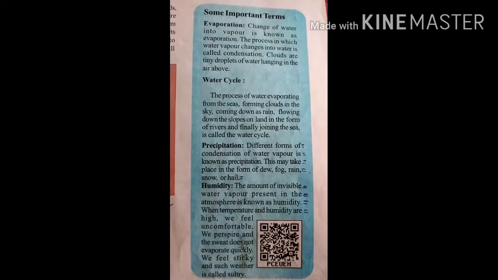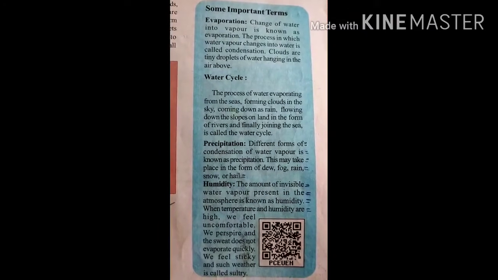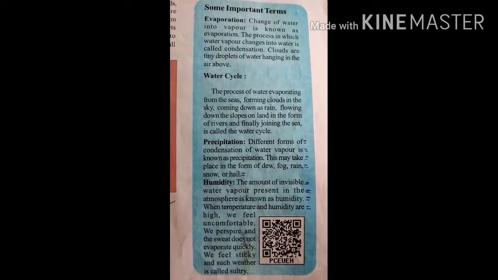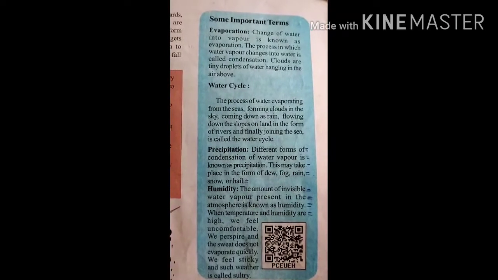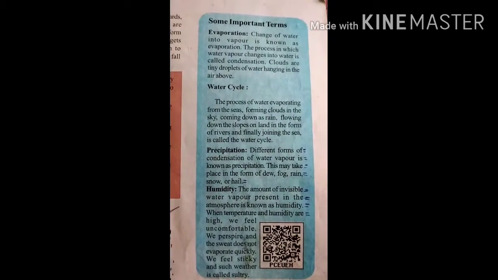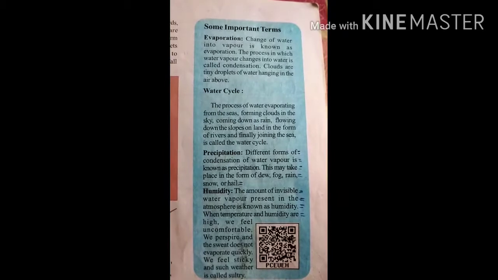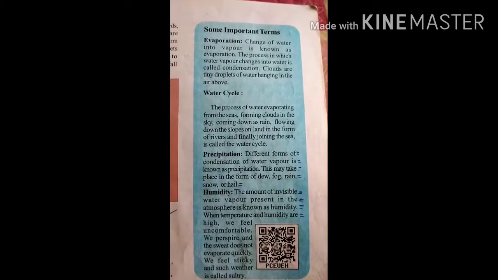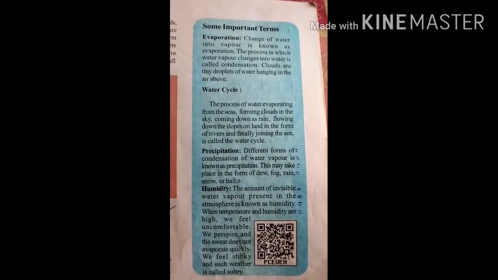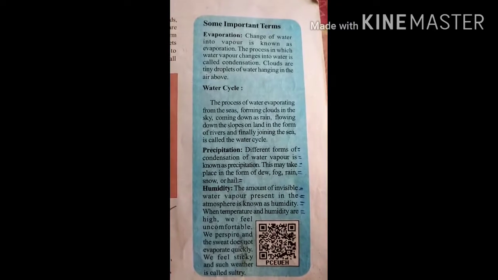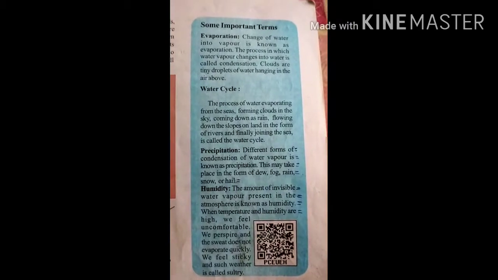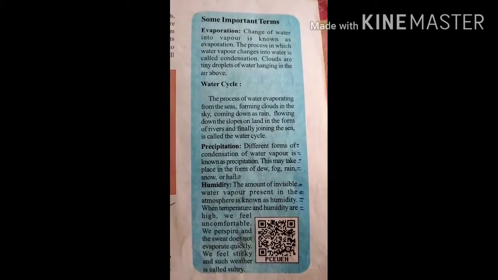One more time, very very important. Not only in class 7th, it is important lifelong. See, what is the water cycle? Water becomes vapor from the water bodies: seas, lakes, tanks.